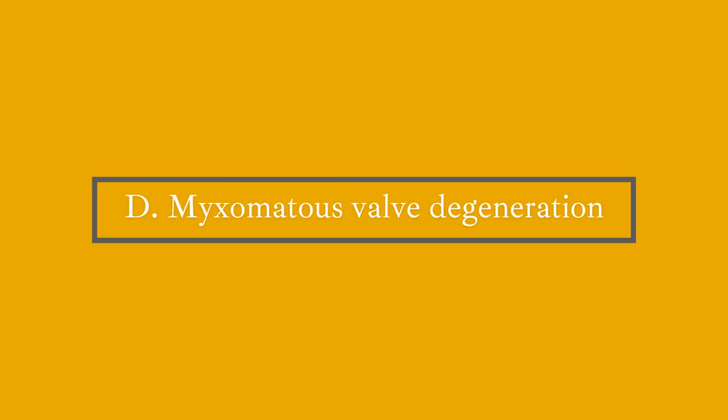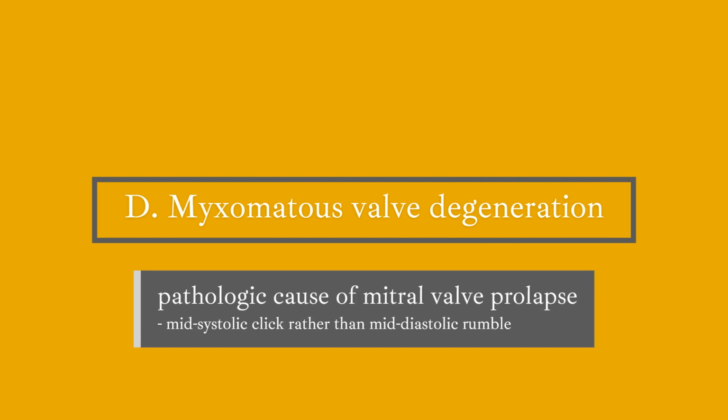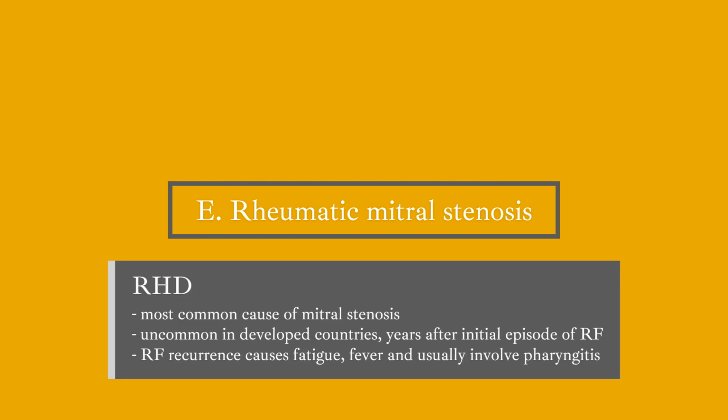Choice D cannot be the answer because myxomatous valve degeneration is the pathologic cause of mitral valve prolapse, which characteristically produces a mid-systolic click rather than mid-diastolic rumble. Choice E cannot be the answer because worldwide, rheumatic heart disease is the most common cause of mitral stenosis, which produces a mid-diastolic rumble and can lead to atrial fibrillation and left atrial thrombus with systemic embolization. However, rheumatic heart disease is uncommon in developed countries. In addition, mitral stenosis typically develops years after the initial episode of rheumatic fever. Although rheumatic fever recurrences may cause fatigue and low-grade fever, such recurrences usually involve pharyngitis and are rare in adults.